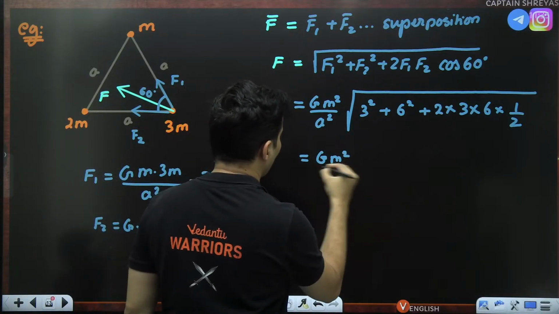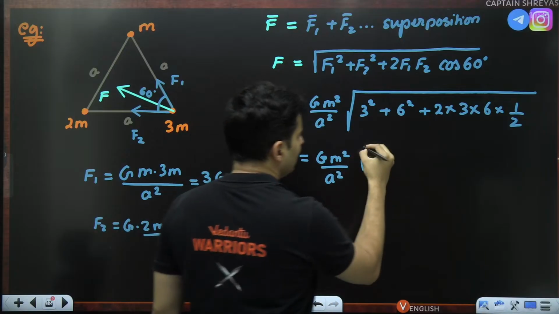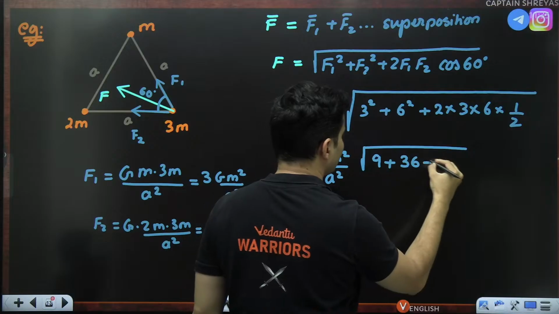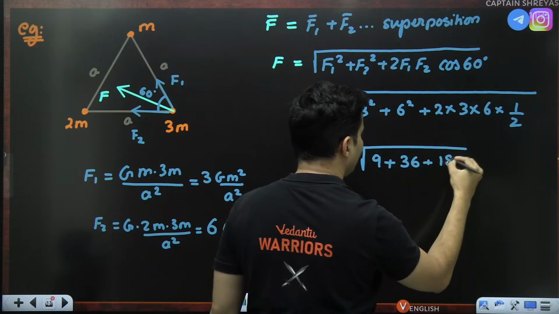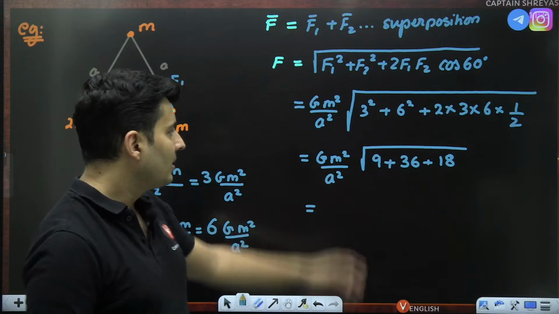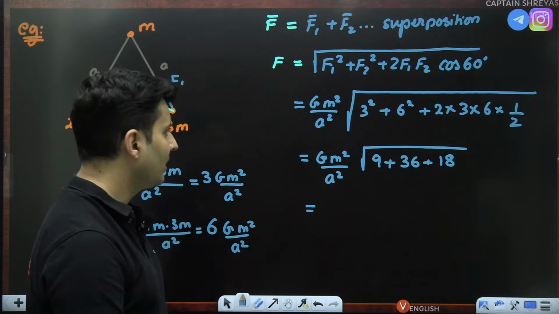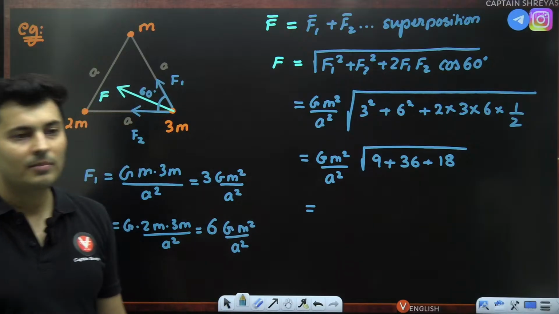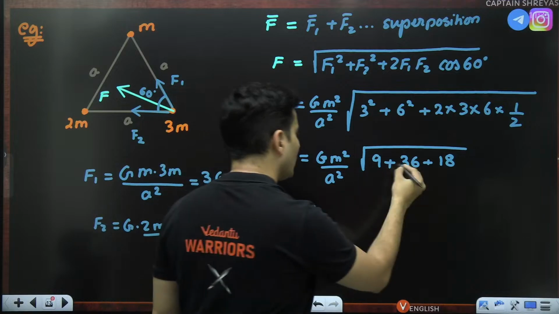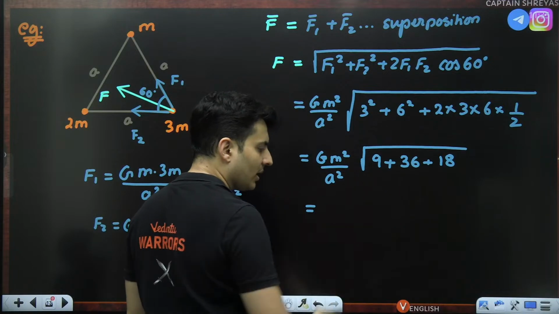GM square by a square. 3 square is 9. 6 square is 36. 2 cancel, 6 3s are 18. Okay. What do we get over here? 9 plus 36 is 45. 45 plus 18 is nothing but 63. So root of 63, that's what I will get.